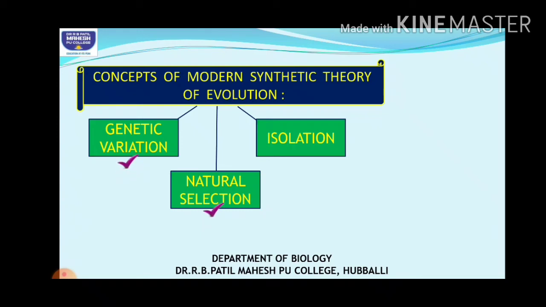What is genetic variation, children? Which was explained by whom? Hardy Weinberg. Hardy Weinberg said that changes in the gene frequency lead to evolution. So if that gene frequency has to change, certain factors are responsible. What are those? Gene flow, genetic drift, gene mutations, genetic recombinations.